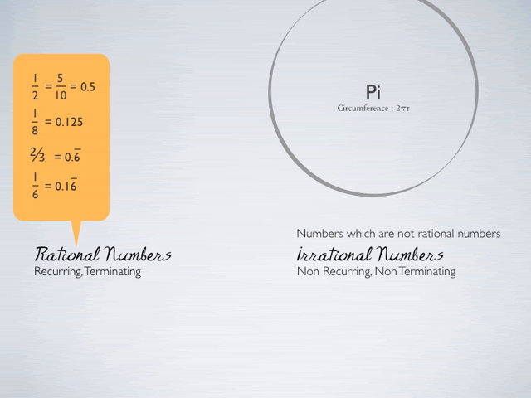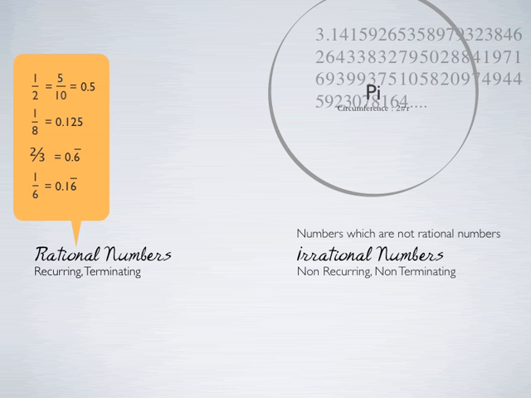So numbers like pi, and you know pi as, when you calculate the circumference of a circle, you calculate it as 2 pi r. So pi there is an irrational number. Let's see. If we calculate pi, it will come to be 3.141592, etc. Right? So you notice that it is non-terminating and non-recurring, hence it's an irrational number. Similarly, numbers like root 2, root 3, root 5, etc., or cube root of 2, cube root of 3, etc., are irrational numbers, right? Root of any prime number is an irrational number.